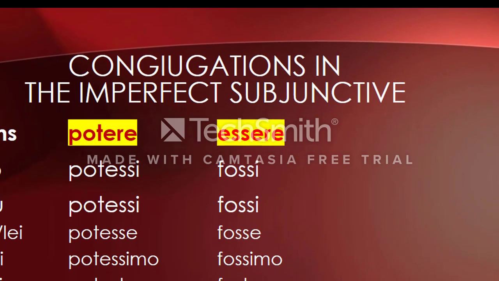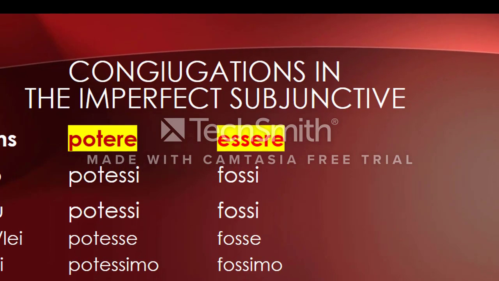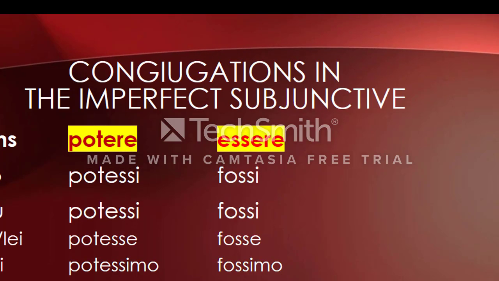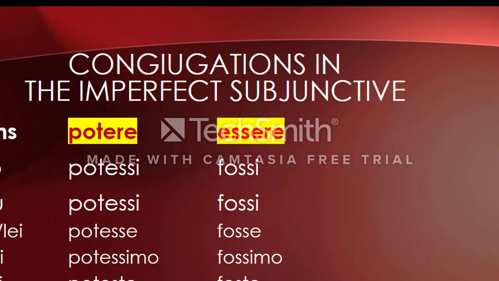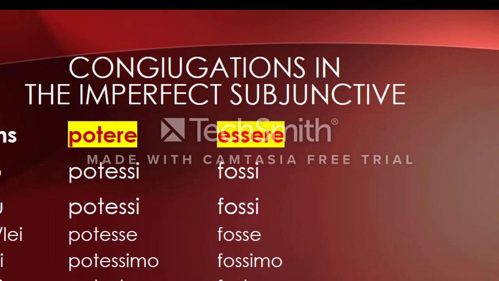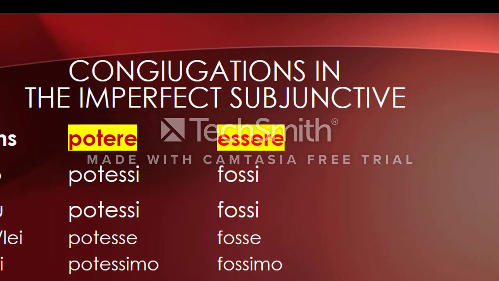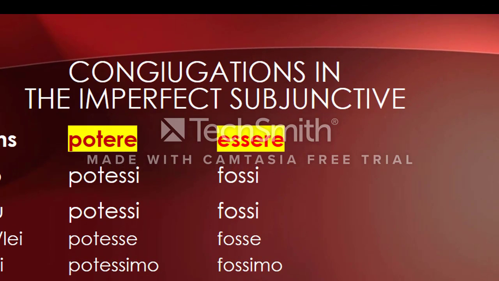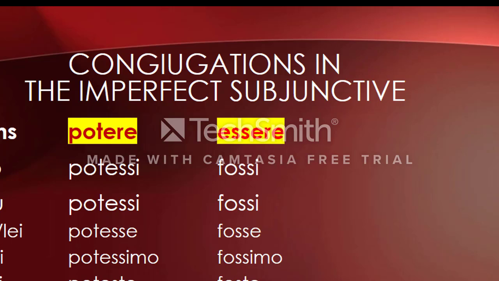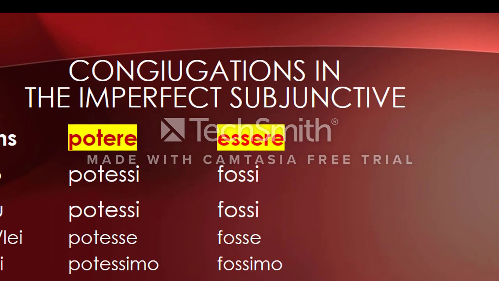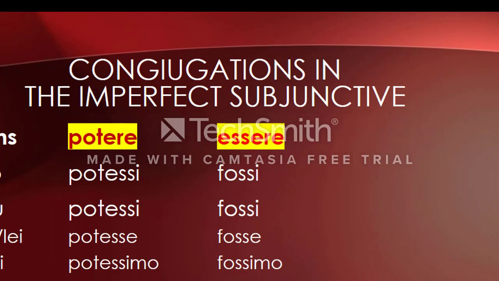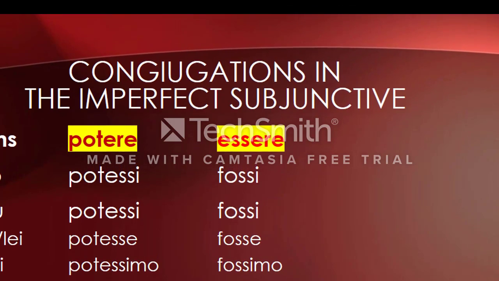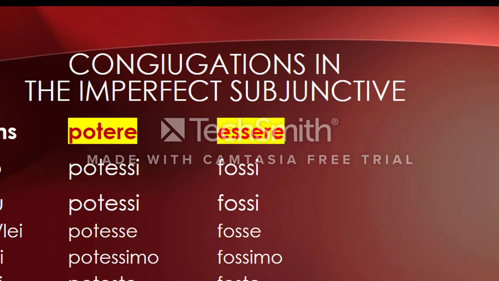So instead of going by the infinitive verb for essere, you have to memorize, practice and learn how it is conjugated in the imperfect subjunctive. As you can see: che io fossi, che tu fossi, che lui o lei fosse, che noi fossimo, che voi foste, e che loro fossero.